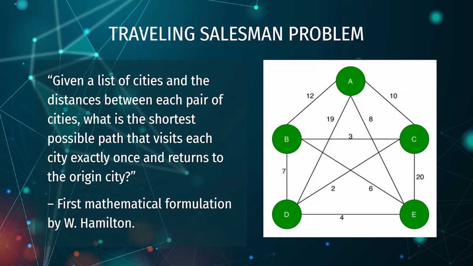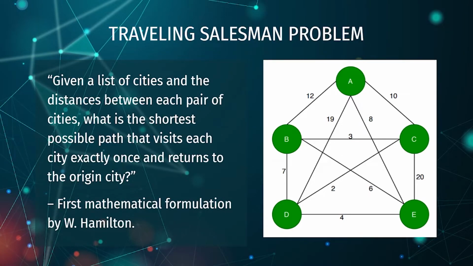Let's consider the example shown on the slide. Given this particular graph, we look for the shortest possible Hamiltonian cycle, which is a cycle that visits the start node and visits every other node exactly once. In this graph, the shortest route starts from node A, moves on to node B, followed by nodes C, D, E, and back to A. The cost of this travel is 12 plus 3 plus 2, that's 17, plus 4, 21, and plus 8, 29, which is the minimal cost.